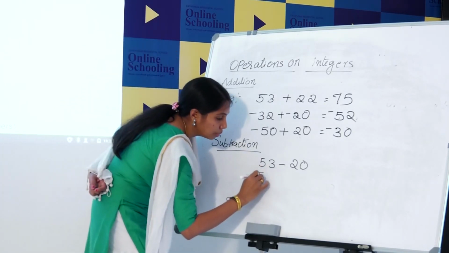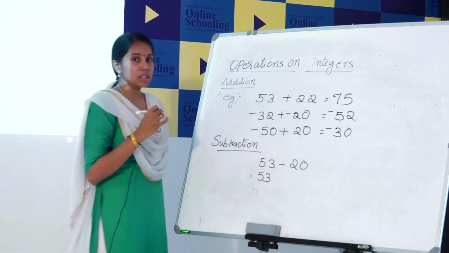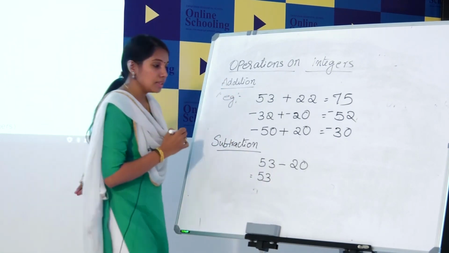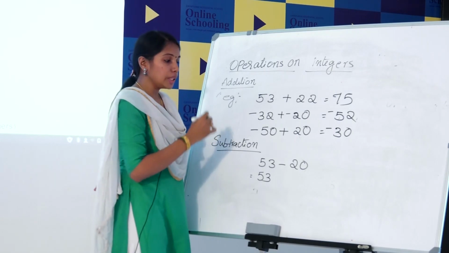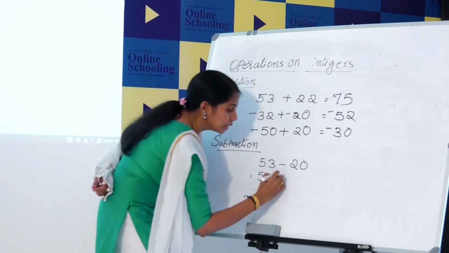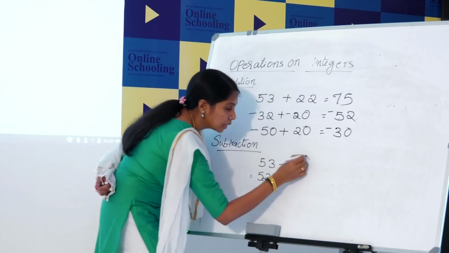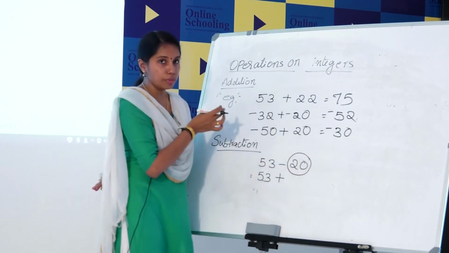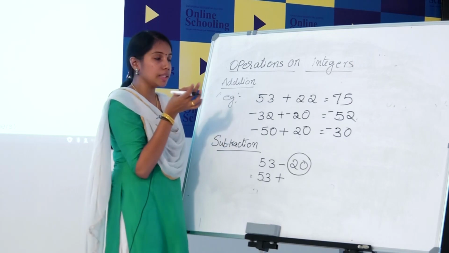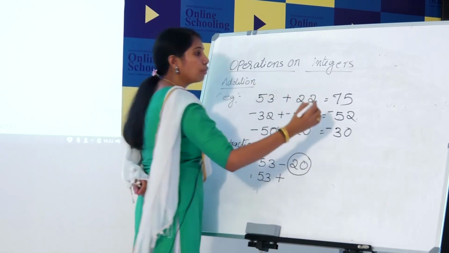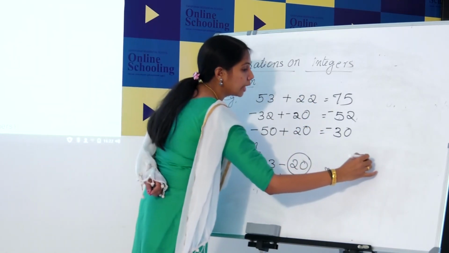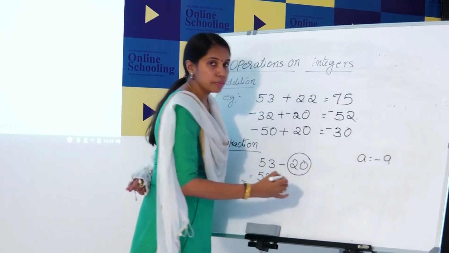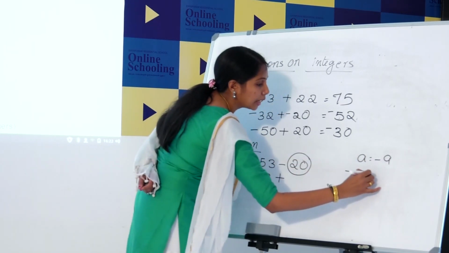See, when we subtract an integer, just add the additive inverse of that number. That means 53 plus the additive inverse of 20. What is additive inverse? What is the additive inverse of A? Additive inverse of A is minus A. Additive inverse of minus A is A.